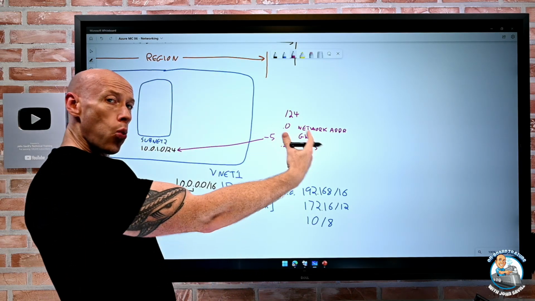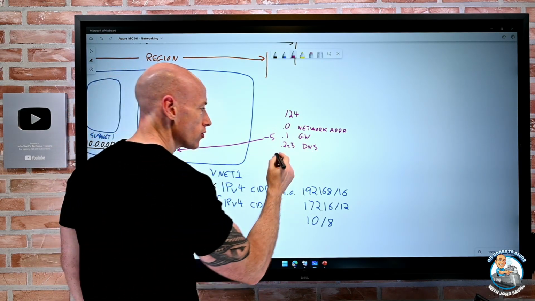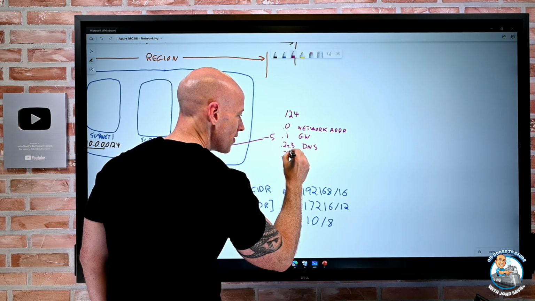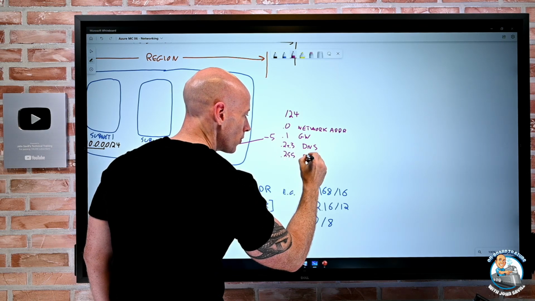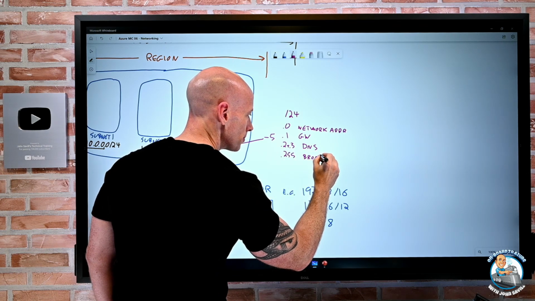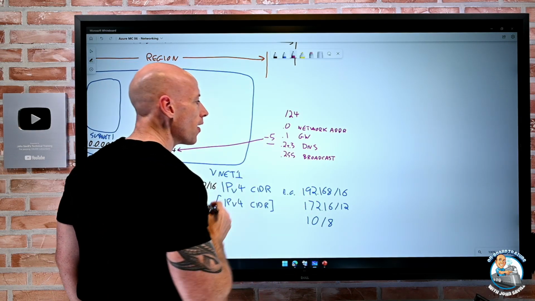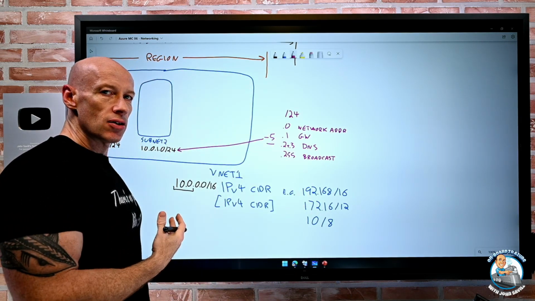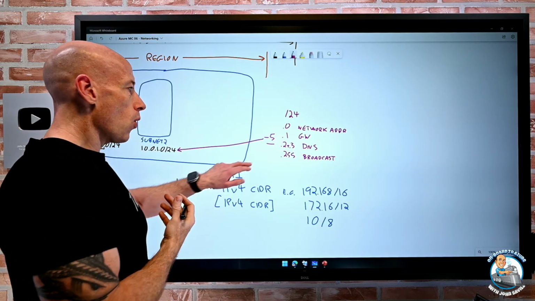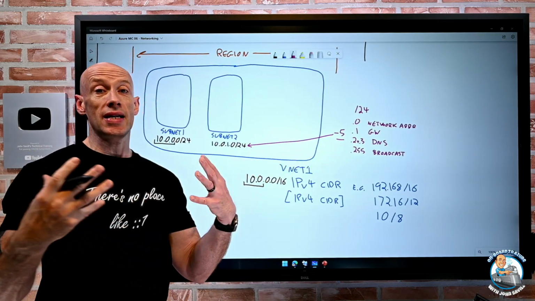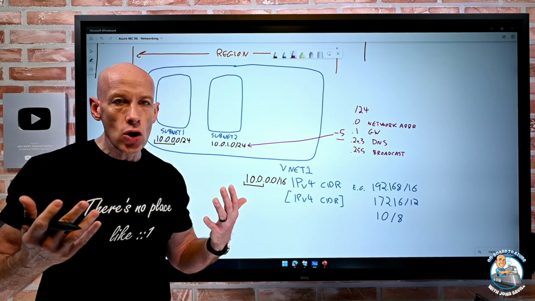And then the all ones that make up the host address, so for example, .255 in my example, well, that's used for broadcast. So those are reserved. So I always lose 5 IPs from any subnet. No matter what that size is, if I create a /29, there'd only be 3 usable IP addresses.